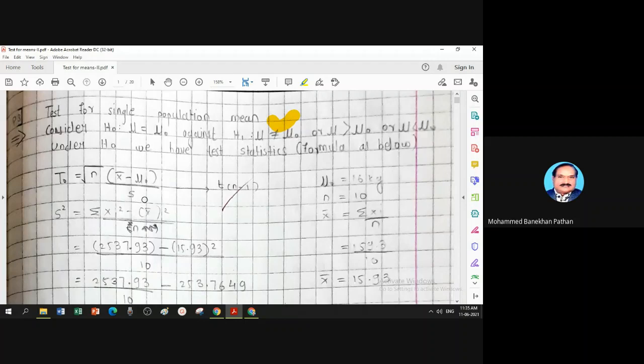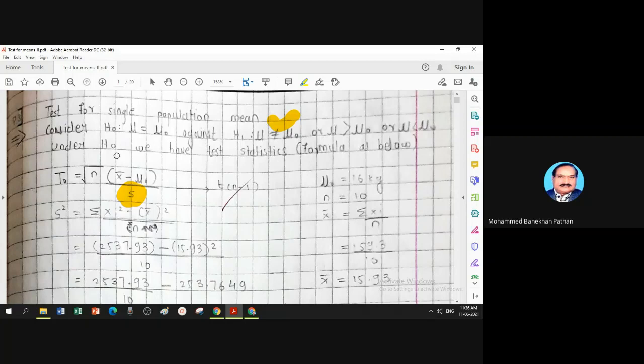If you see the nature of the formula, there is a very small change in the denominator. If sample is large, in place of S, we write sigma directly. The numerator is same for large sample and small sample. Now, if it is sigma, then it follows a normal with parameters 0, 1. Now, as sample is small, we write small s here, and this follows T distribution with n minus 1 degree of freedom.